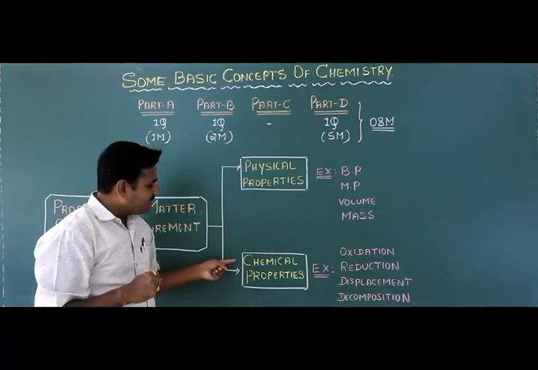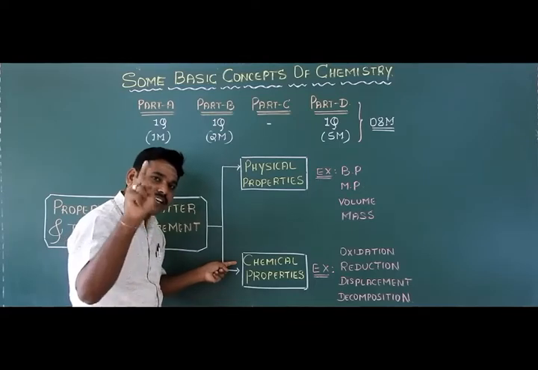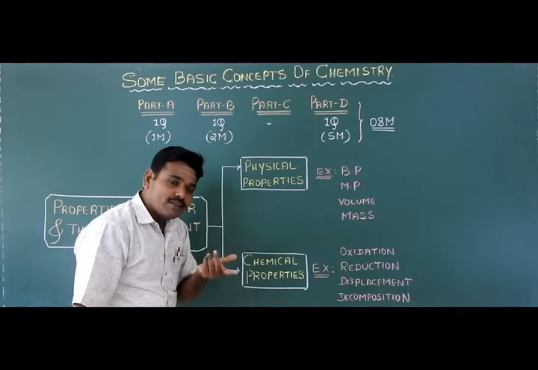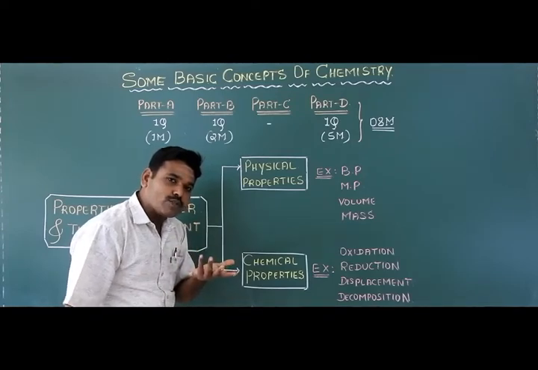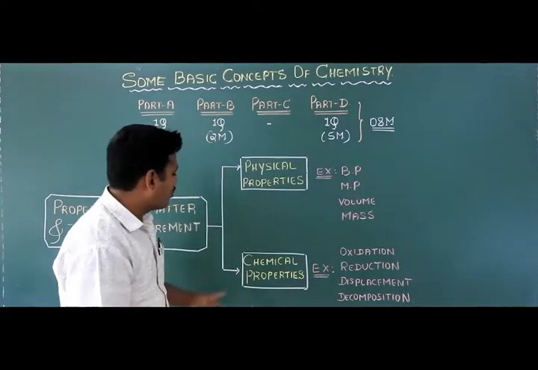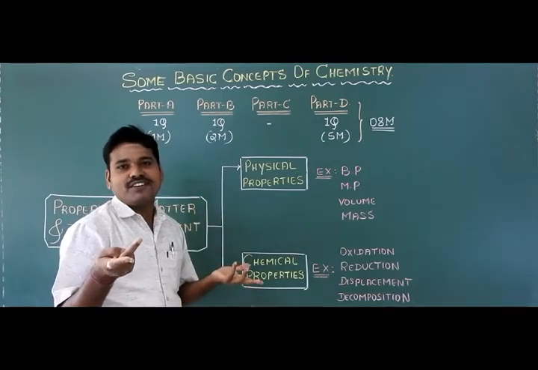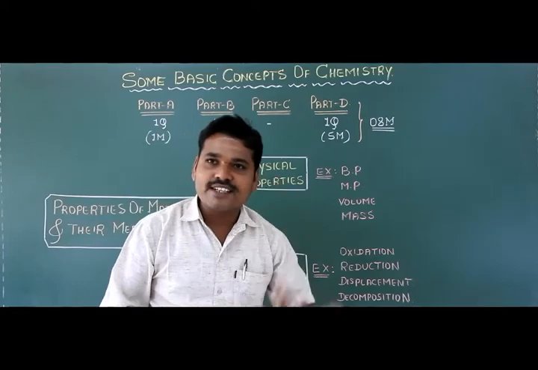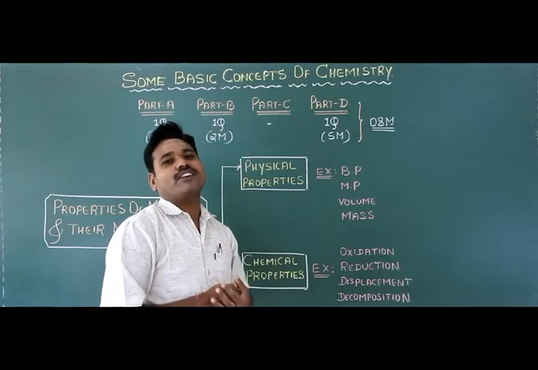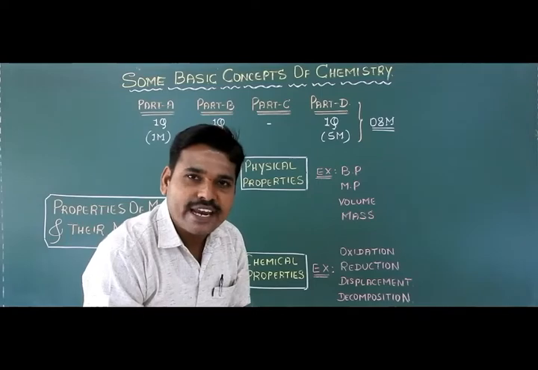Whereas on the other hand, in case of chemical properties, this chemical property involves a change in the chemical composition of matter. Change in the chemical composition means almost all the different types of chemical reactions act as an example for chemical properties of matter, students. So once you please recall the different types of chemical reactions. Yes, tell me students, how many types of chemical reactions are there? Very good, 6 different types of chemical reactions. Can you recall what are those 6 different types, students?